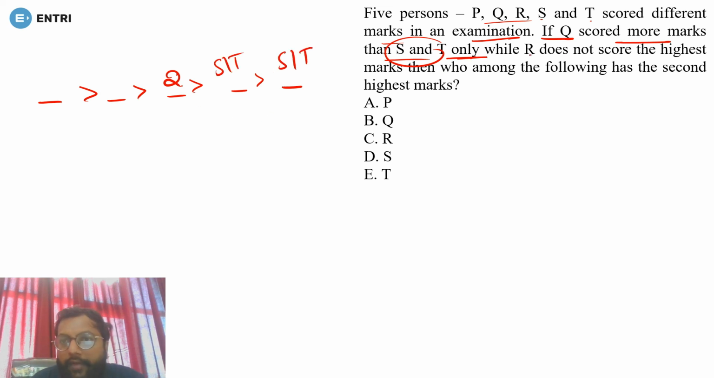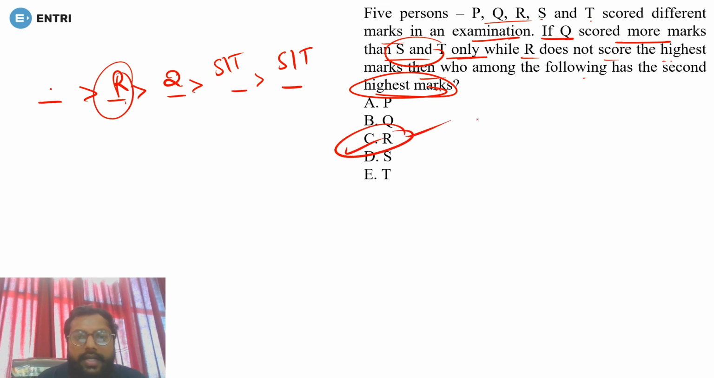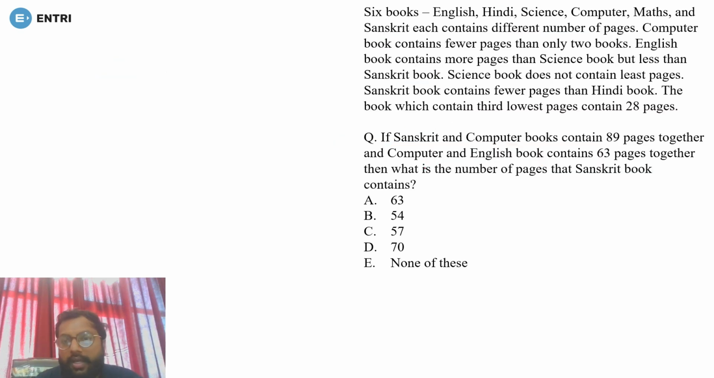Done. While R does not score the highest. Now R can't be here because it is highest, so R will be here. Then who among the following has the second highest mark? So second highest mark, it is obviously R. That's it. Option number C will be the right answer. Done. Okay, now let's see the next question, and I think it is the final question of our session.